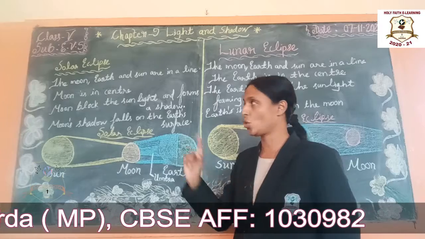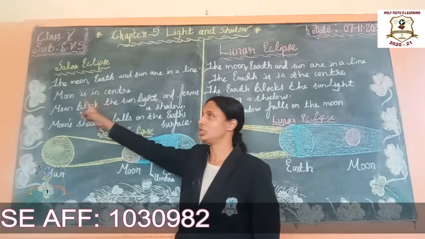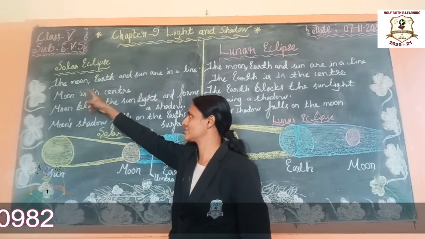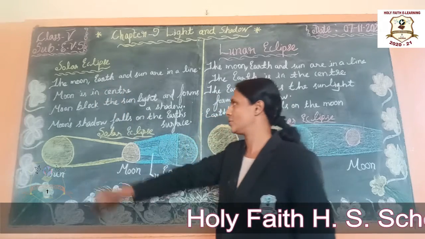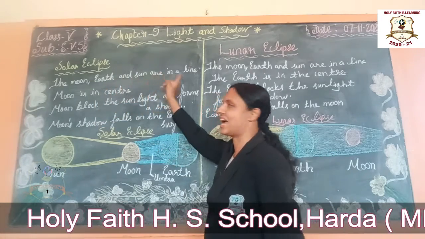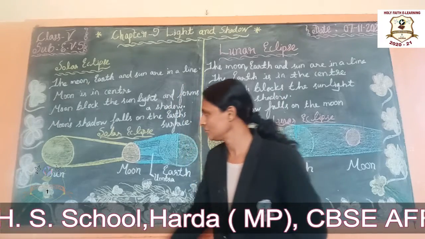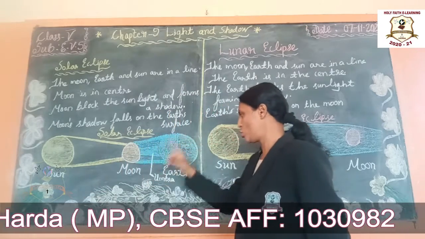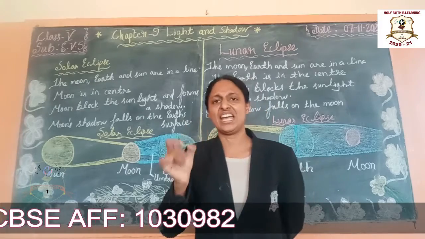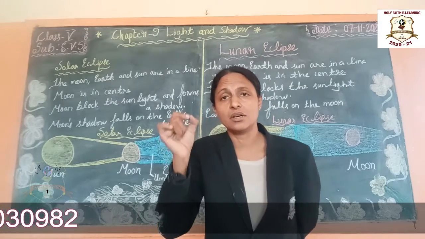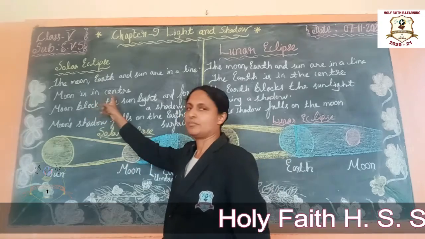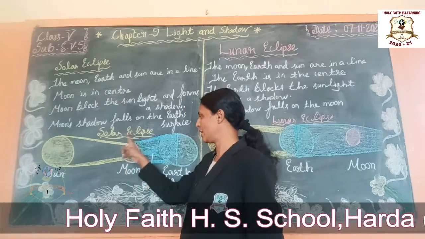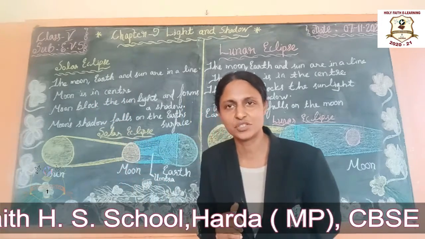Okay, let us come to the solar eclipse. When the solar eclipse occurs, the moon, earth and the sun are in a line. The sun, moon, earth are in a line when the solar eclipse occurs. Understand students? Moon is in the center. See, moon is in the center. The moon comes in the middle. Understand students?